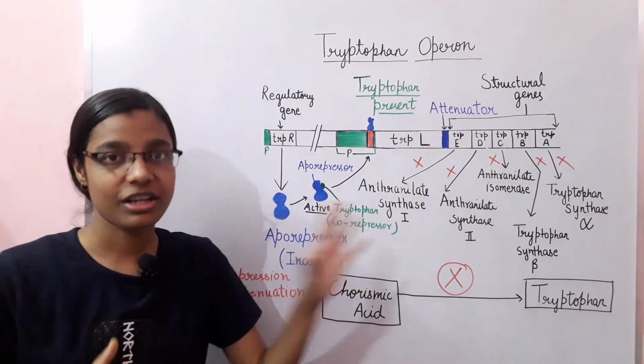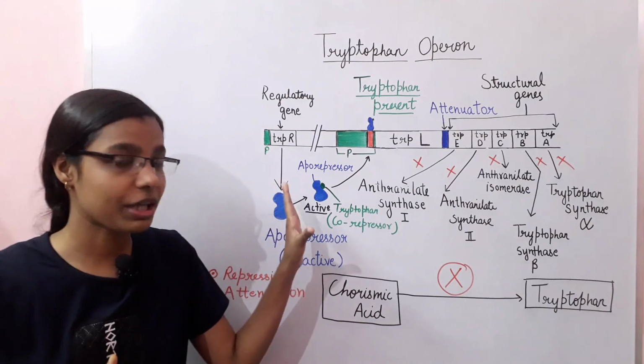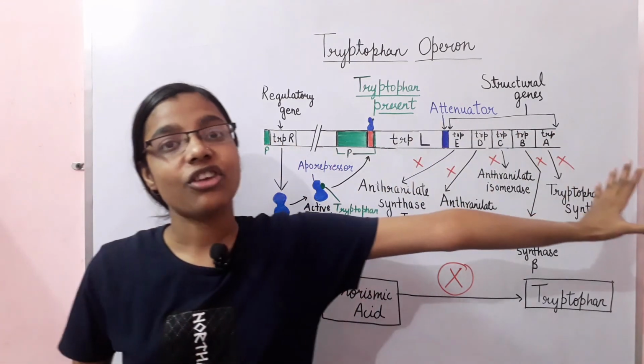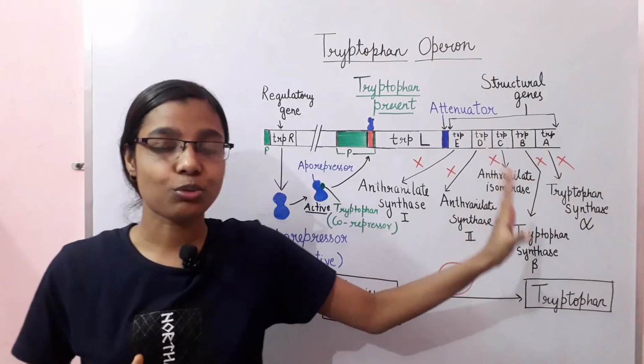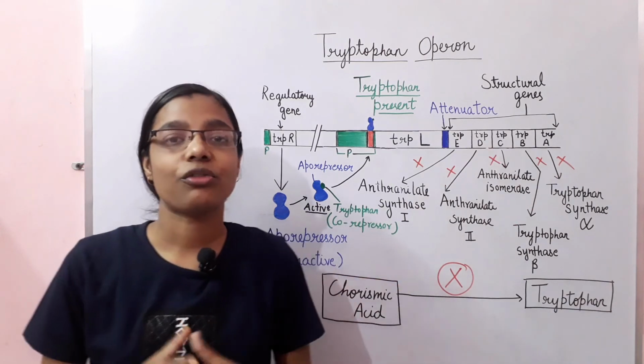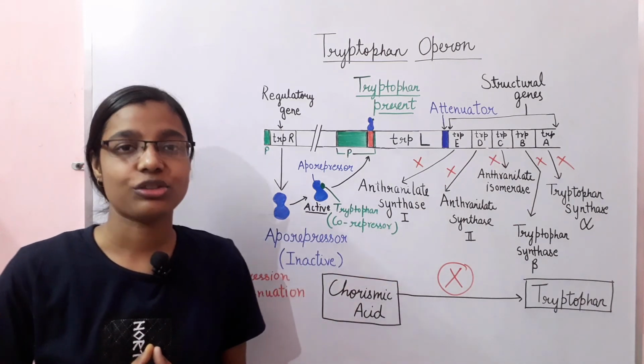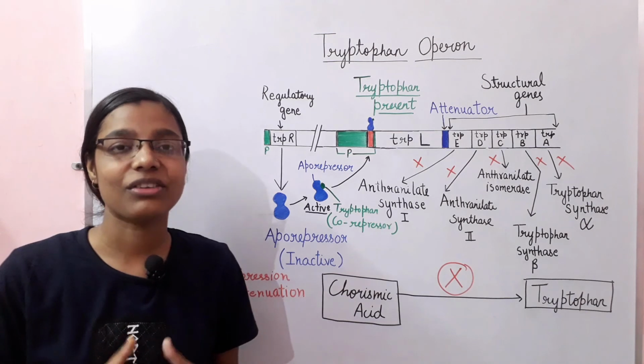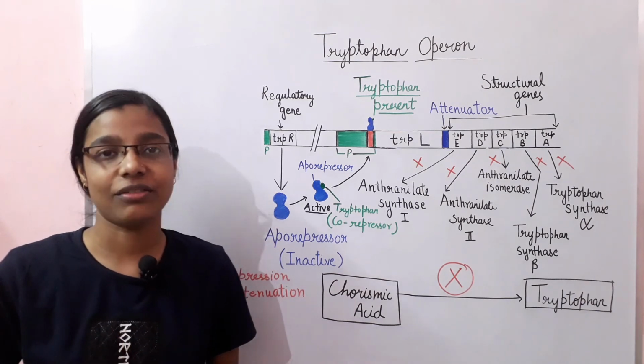And this is the repression, in which an active repressor protein is repressing the transcription and translation rate, due to which the synthesis of tryptophan cannot take place. Okay, so that is all about the repression, and we will discuss the attenuation in our next video.